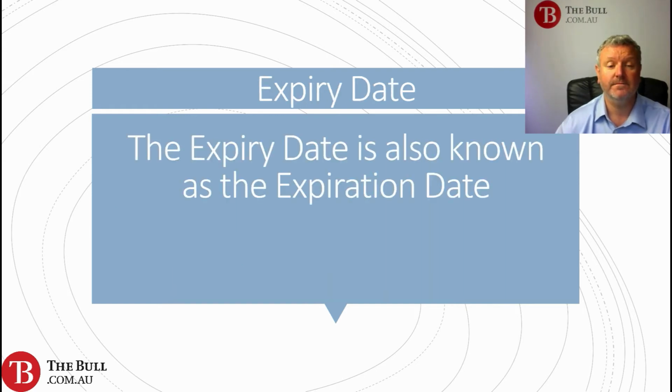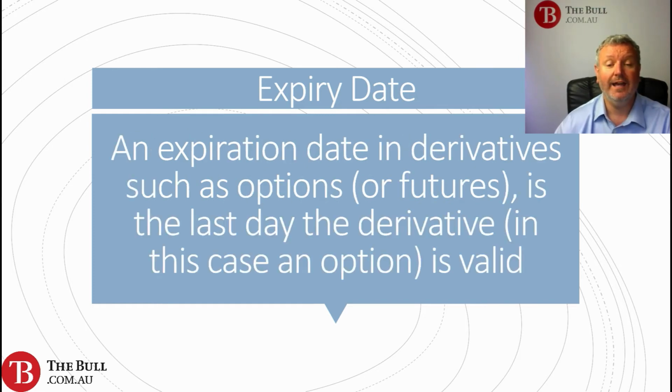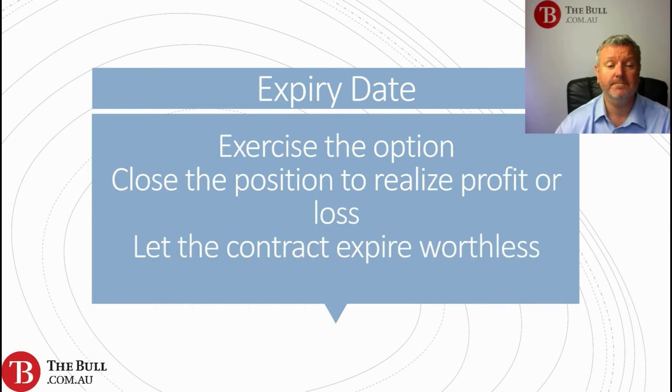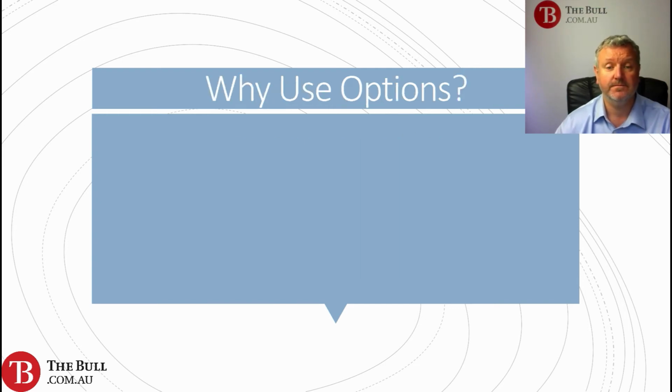Expiry date. The expiry date is also known as the expiration date. An expiration date in derivatives such as options or futures is the last day the derivative, in this case an option, is valid. Before an option expires, the owner of an option can exercise the option, which is take delivery of the underlying asset, close the position to realize any profit or loss, or let the contract expire potentially worthless.